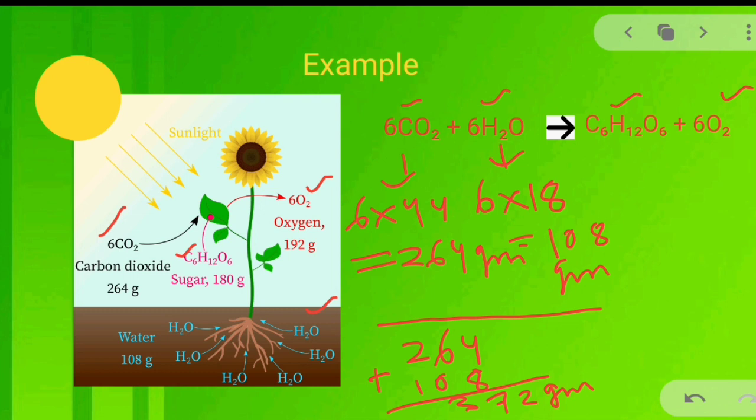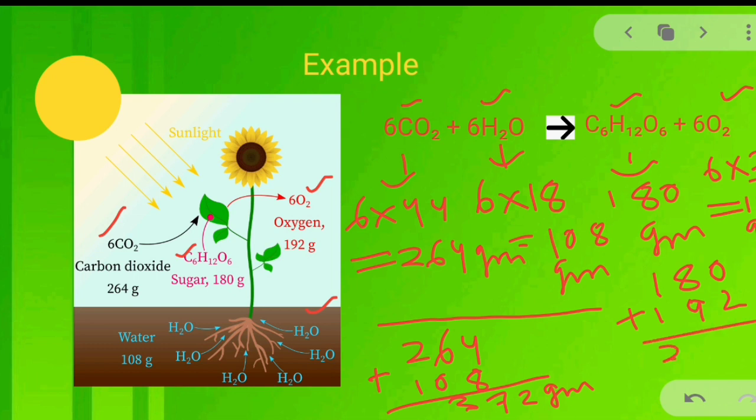The mass of the glucose here is 180 gram, and the mass of the oxygen here is equal to 6 into 32, which is 192 gram. So, the total mass is 180 plus 192. So, the value you will get is equal to 372 grams.